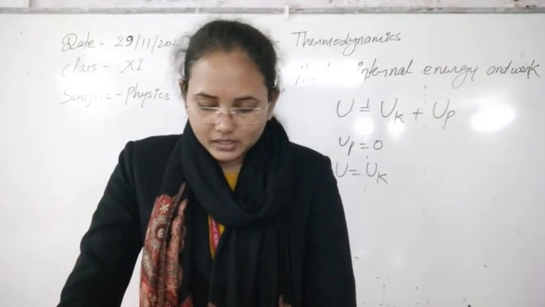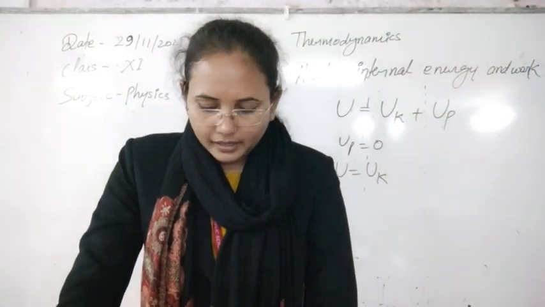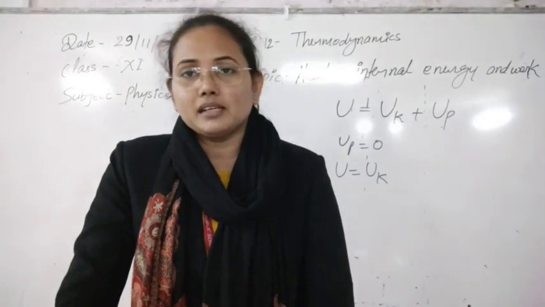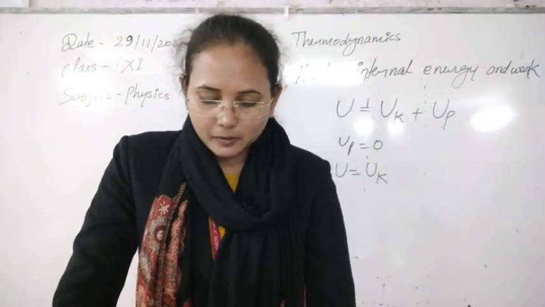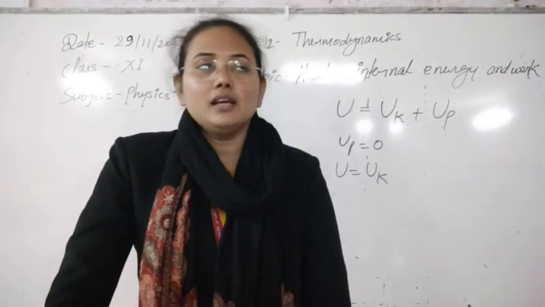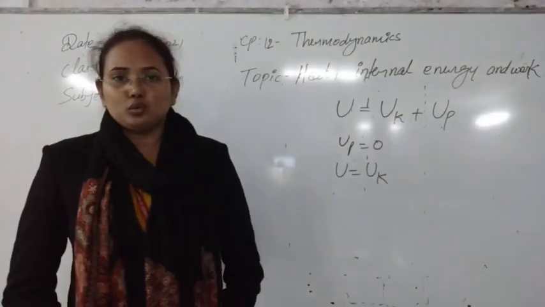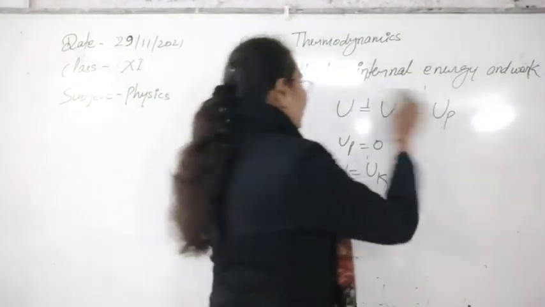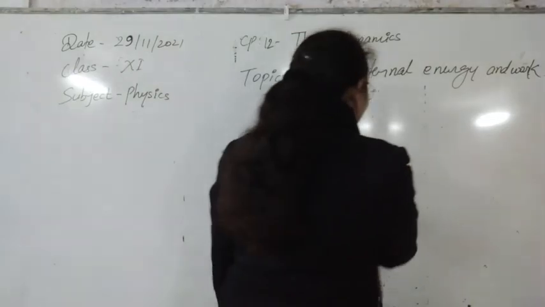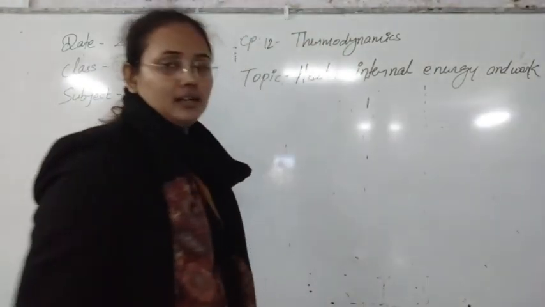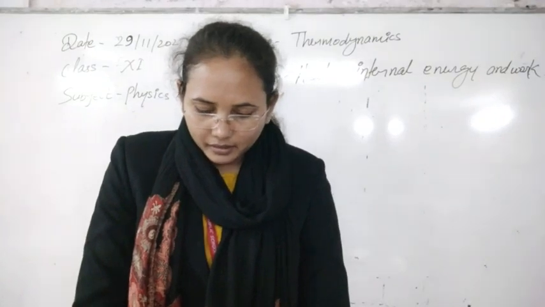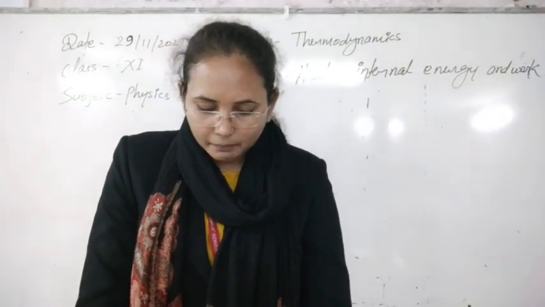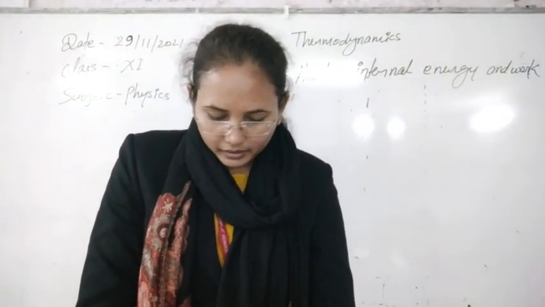There are two ways of changing the state, and hence the internal energy, of the gas. By two ways the system state will change. So we can change the state by two methods. Let's see what the two methods are and how the internal energy changes there. The first method is to heat a cylinder containing the gas, keeping the cylinder in contact with a body at higher temperature.